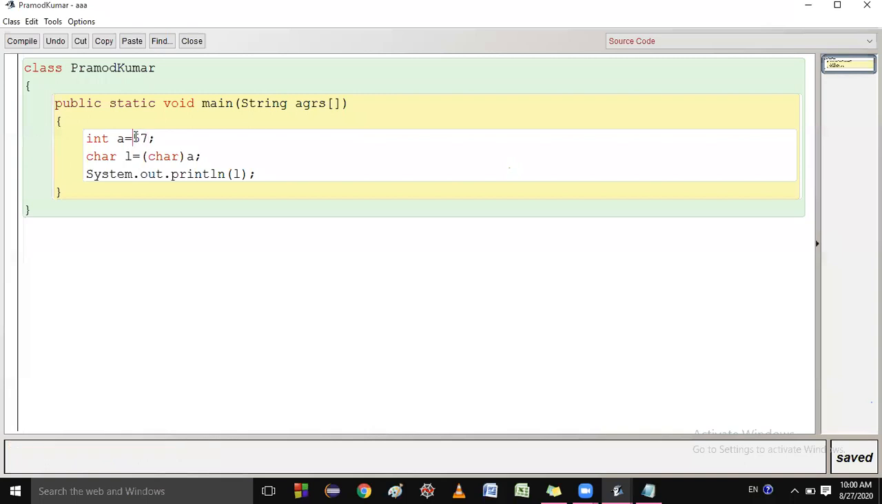If you write any digit here, basically that digit is treated as an ASCII value. ASCII value is also an integer value. So if you write 57, it is converted to a character. The Java compiler will check to which character 57 is mapped. It will find that 57 is mapped with the character 0. Is it clear to you?